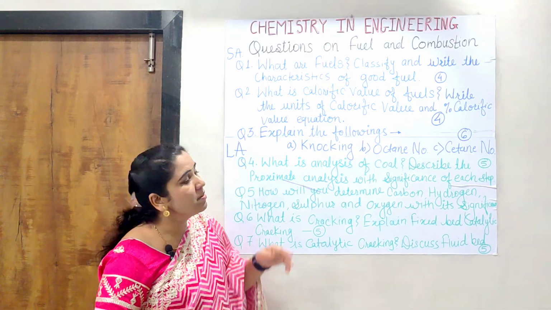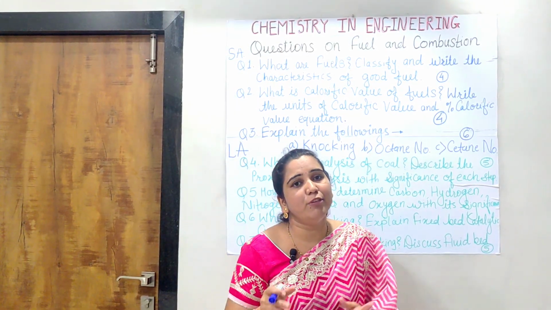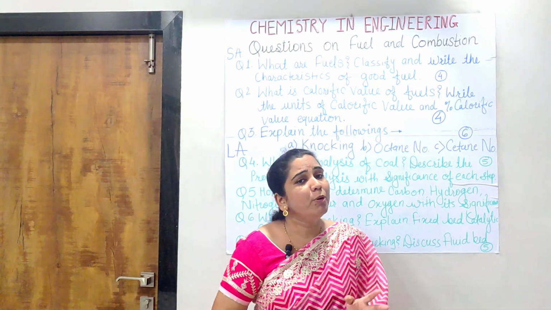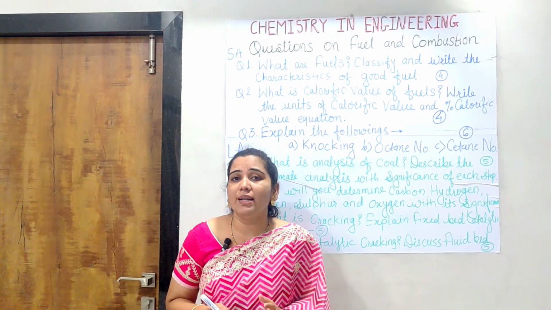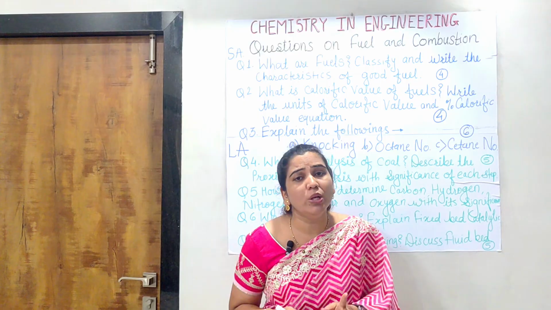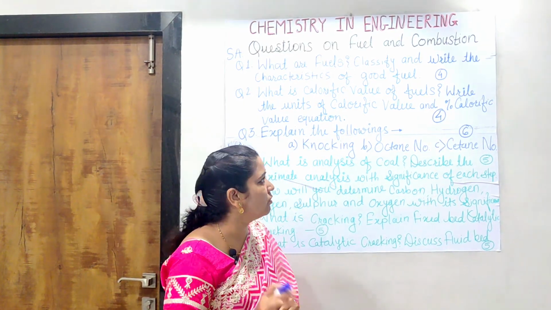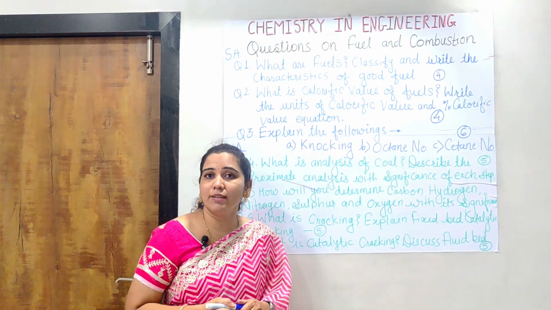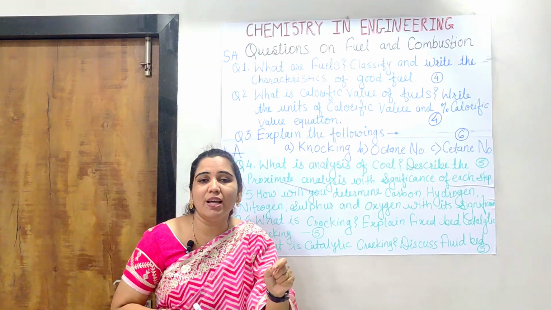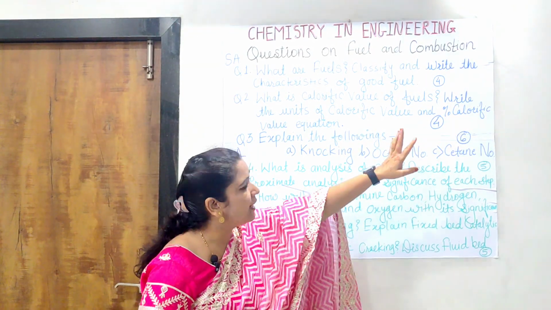After that, you have to write the percent calorific value equation. In this, what is the calculation for the percent calorific value? By writing the different reactions when carbon is burnt or hydrogen is burnt, because we know that hydrogen and carbon only are responsible for giving energy. So only those 2 ingredients will be considered, otherwise all others will be neglected, that is sulfur, oxygen, and nitrogen. Okay. So with this, when you write this particular equation up to the last, the percent calorific value, which is the last point of your answer, then you can easily get 4 marks.